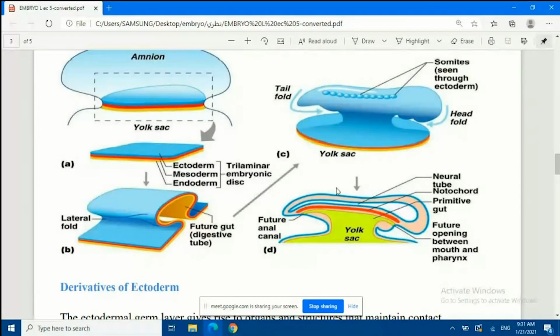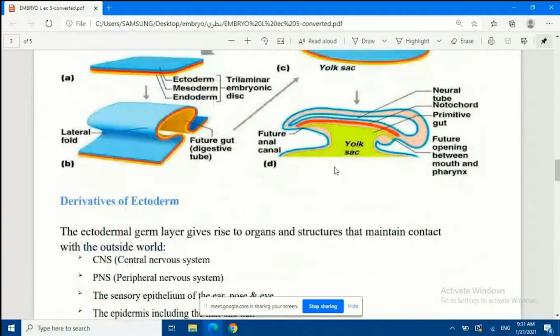Okay, so we come to the end of this folding process, but this process will continue actually because we need to form tubes, we need to form tracts, we need to form the organs. So this is a continuous process from the fourth to the end of the 8th week.